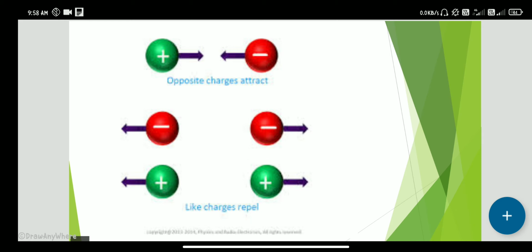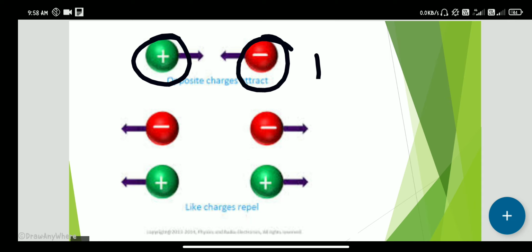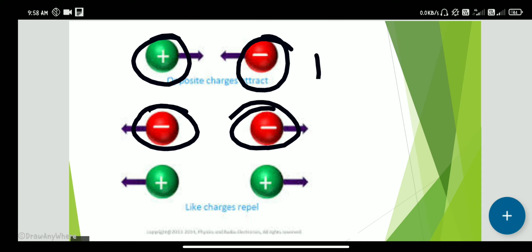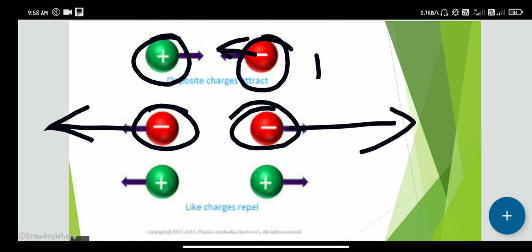So our scientists made a conclusion that opposite charges attract and like charges repel. Let's take one proton. This is a proton, and this is an electron. When we place a proton and an electron close to each other, those two attract each other. So this is an electron and this is an electron. When we place two electrons close to each other, those two simply repel, and these two attract.